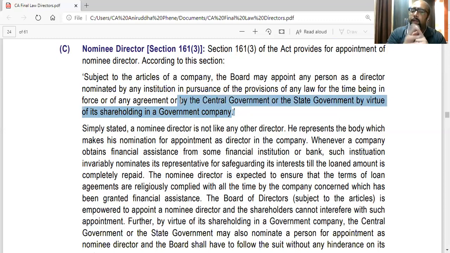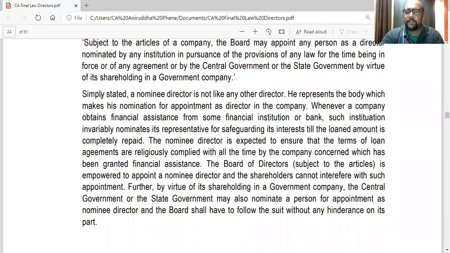So the board can appoint a nominee director in two cases: nominated by an institution or by the government. Institution, when in terms of their law, maybe the banking law, or the loan agreement. Government, in case of their shareholding. So you have to break down this provision. Simply stated, a nominee director is not like any other director. He represents the body which makes his nomination for appointment as a director in the company.